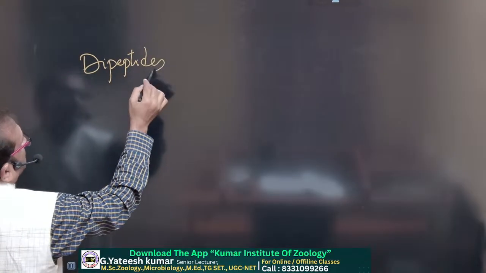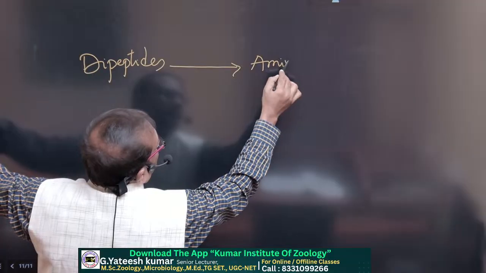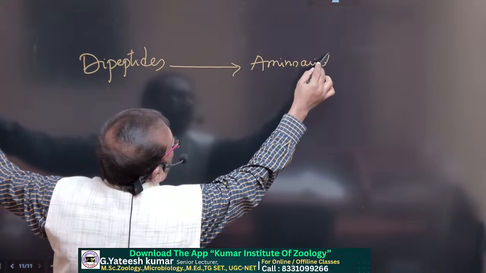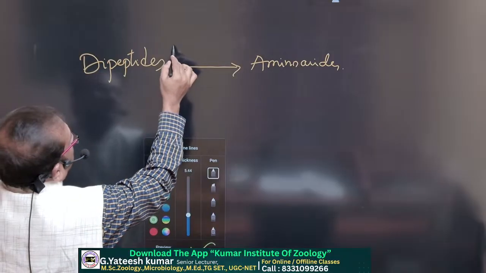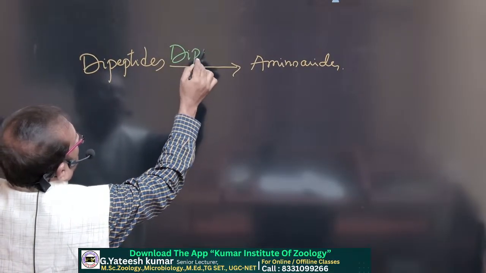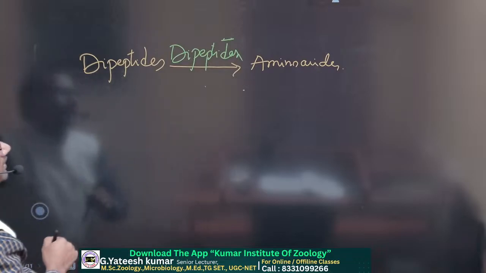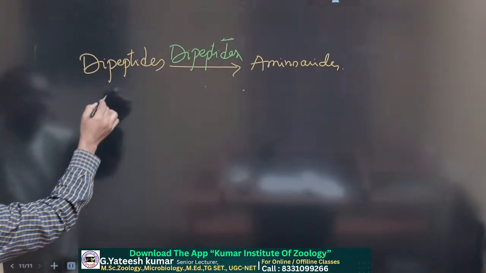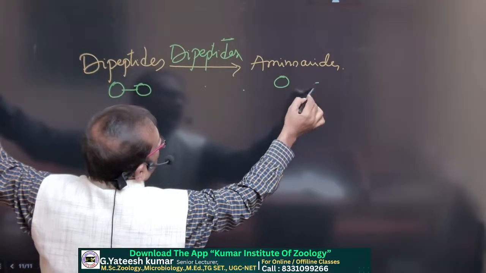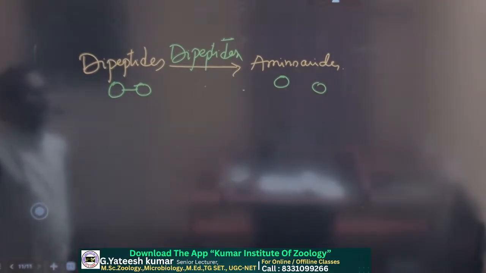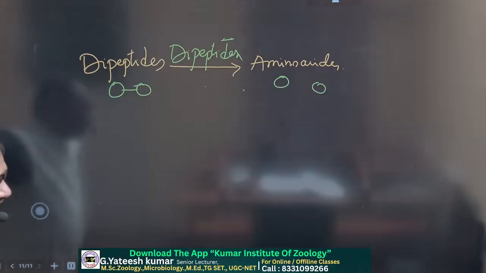These dipeptides, meaning two amino acids, are next converted into single amino acids by the enzyme dipeptidase.